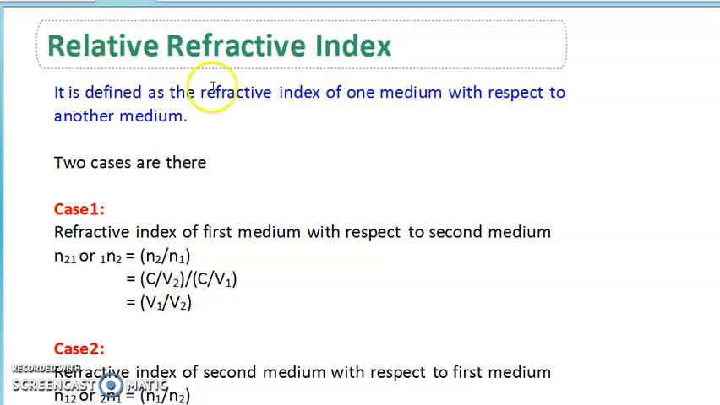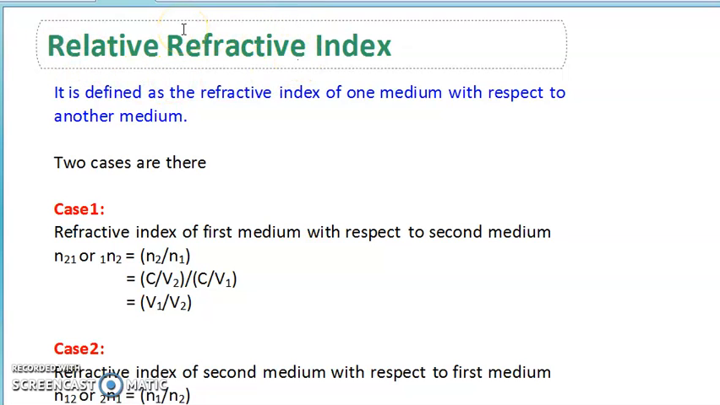Actually we know the refractive index, right? We have discussed it. Refractive index is nothing but the speed of light in vacuum to that of the speed of light in that particular medium. Then what is the relative refractive index?